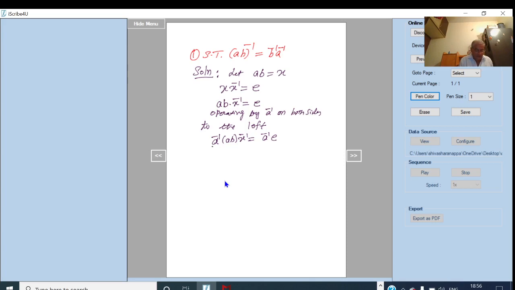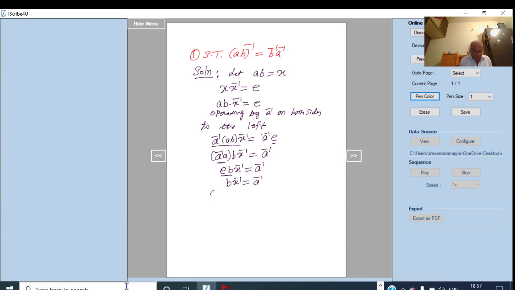By the associative law, we can write this as A inverse A into B X inverse is equal to, as E is the identity element, A inverse E is A inverse itself. Then A inverse A is nothing but identity E, and E into B is nothing but B. So B X inverse is equal to A inverse.